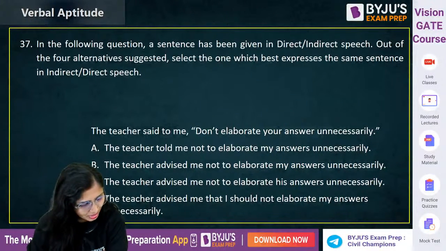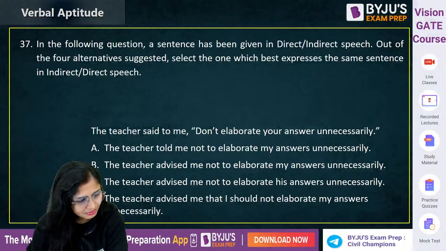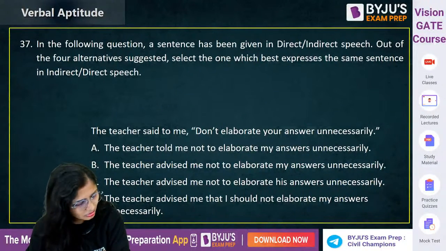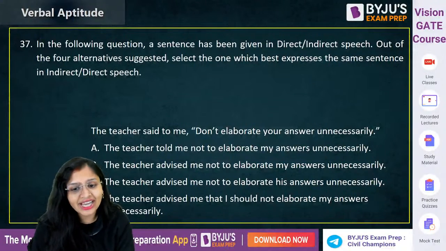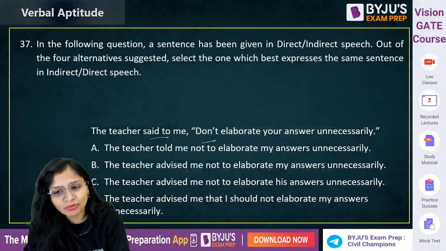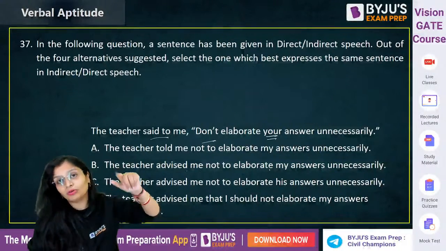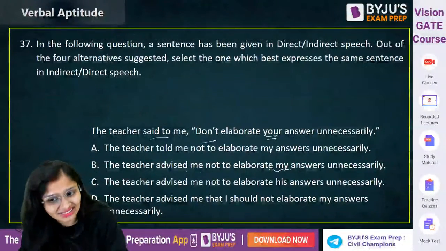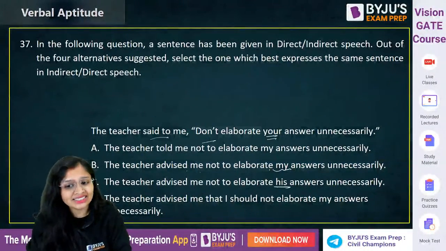Wrong. Nobody said it correctly. "The teacher advised me" - "not to elaborate my answers unnecessarily." Here "my" is used because she is talking about herself. How can you know that he's a male?